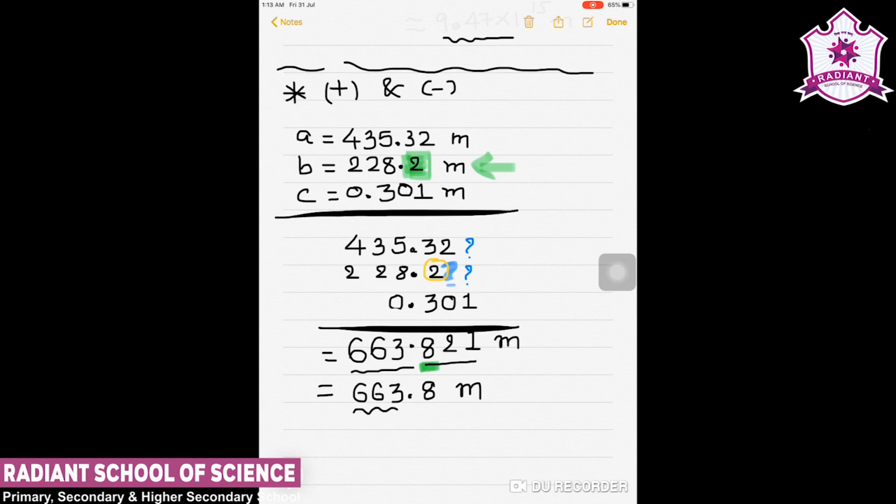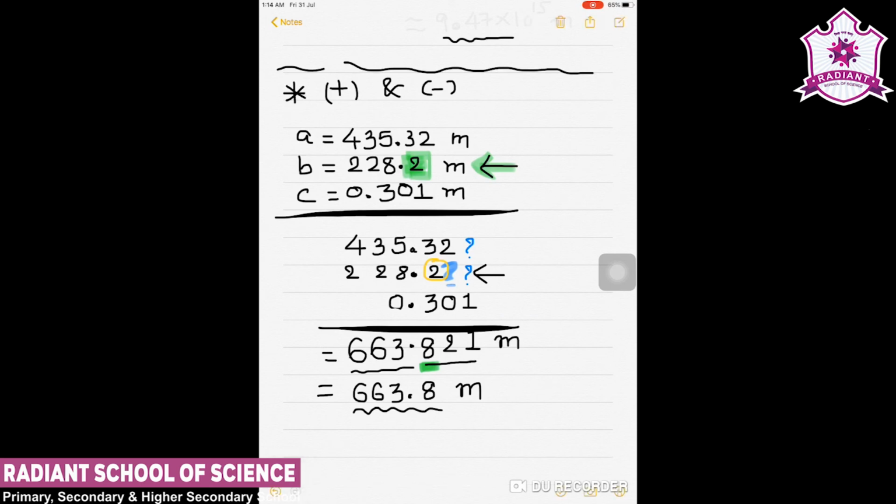So 663.8 meter will be my answer, because this value has only one figure after decimal. So this is the method for addition.